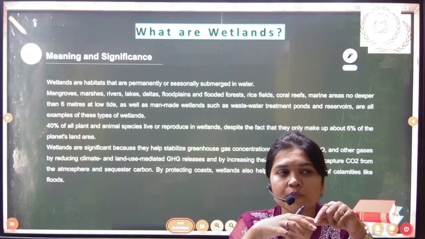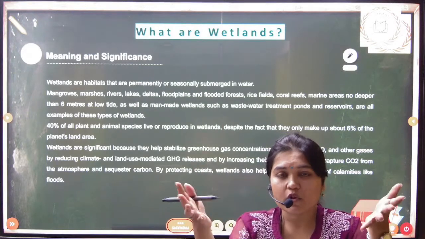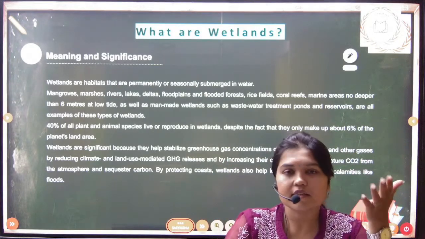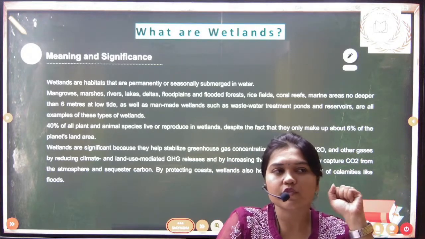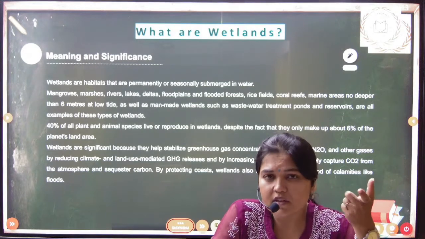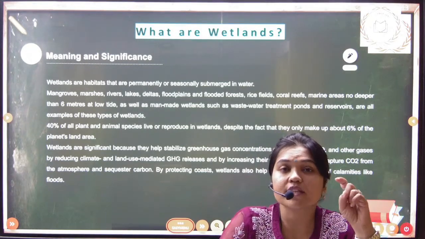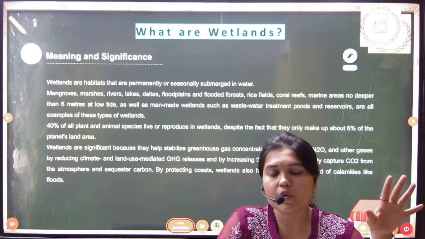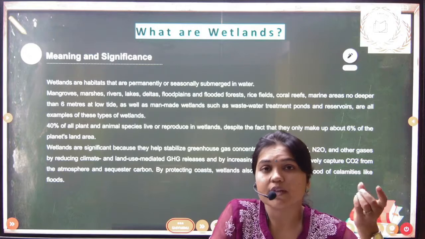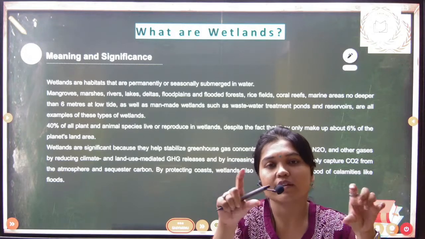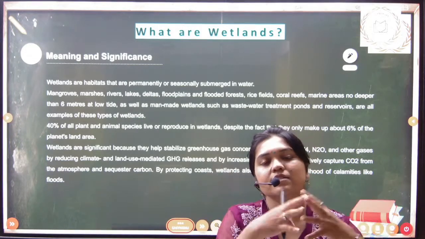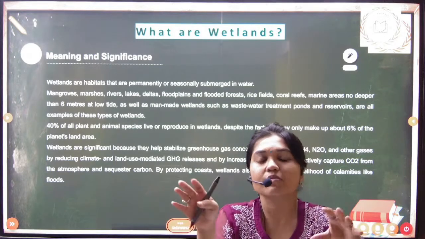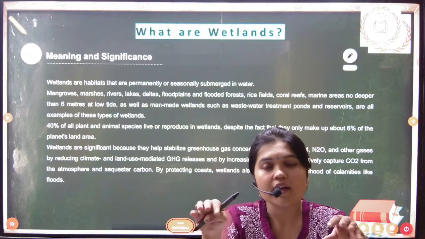They are also the places that have the maximum amount of biodiversity. Also, they are the sites that are safeguarding welfare. Also, the importance of wetlands: you can see that 40% of species come to wetlands for breeding. So this becomes very important, and these are so important that we are giving wetlands a designation like nurseries of life. Wetlands are nurseries of life because 40% of species come here and breed.